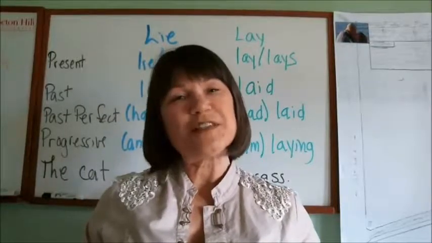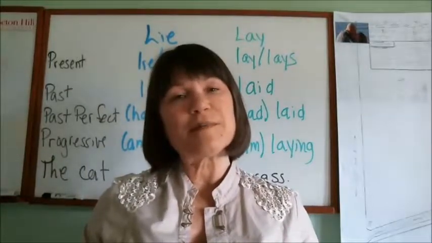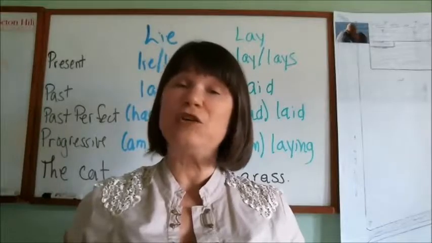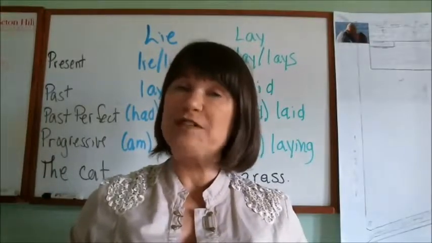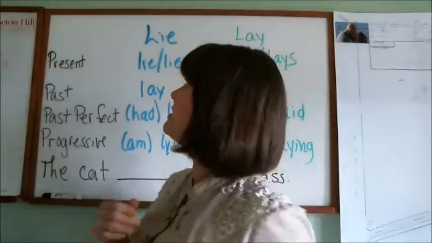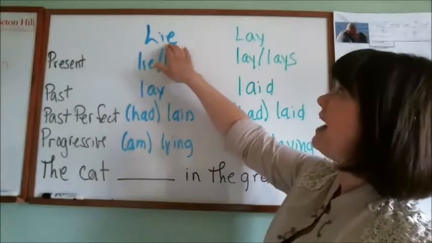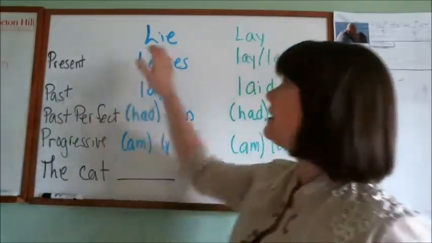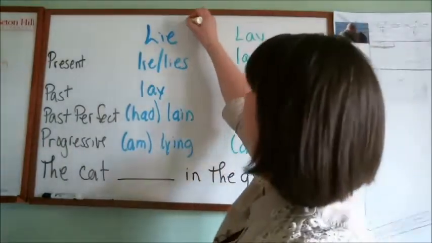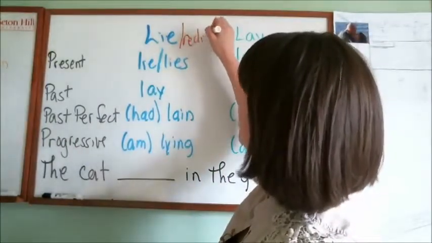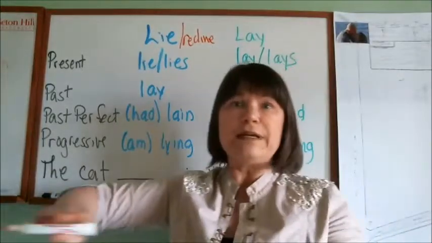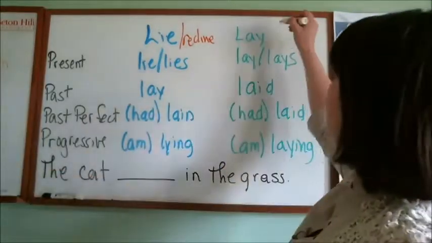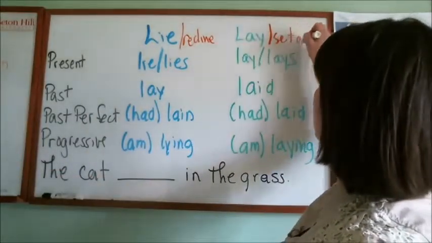Hey 101 students, today we're going to talk about something you've probably heard said incorrectly more often than you've heard said correctly. And that is the difference between lie and lay. First, let's talk about these two words. Lie means to recline. It's a physical act of reclining. Lay means to set down.